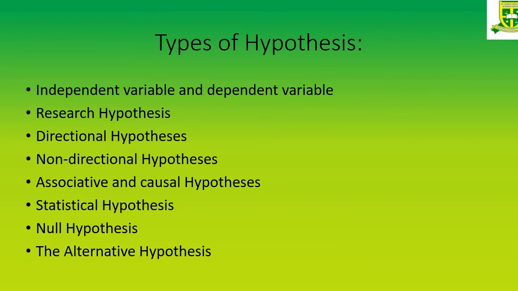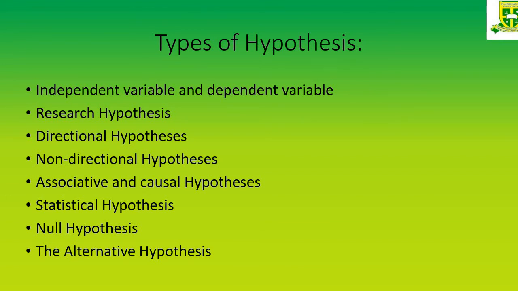So the next one is types of hypothesis. Basically, before framing a hypothesis, two variables are needed. One is an independent variable and the other is a dependent variable. An independent variable is, as the name specifies, independent. No factor will affect that particular variable. For example, your age won't change. If your age is 20, it won't change for a year. Someone cannot change your age. That is an independent variable. The name is also an independent variable because you can't change your name.